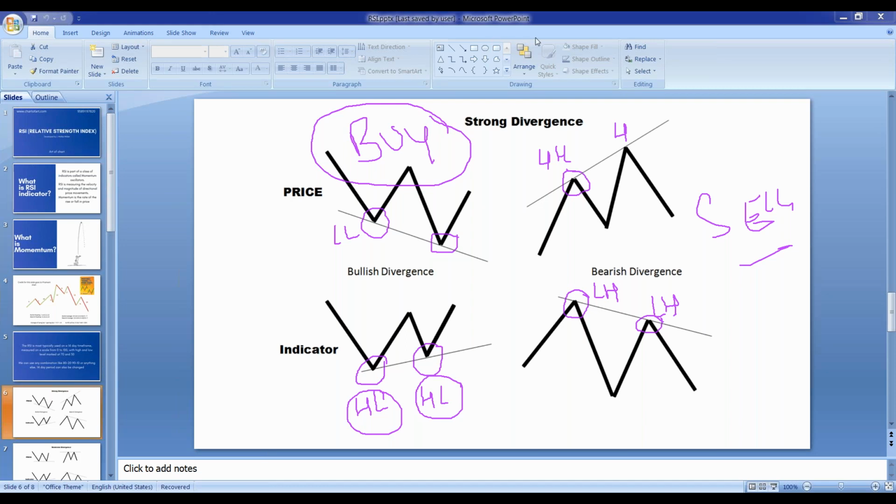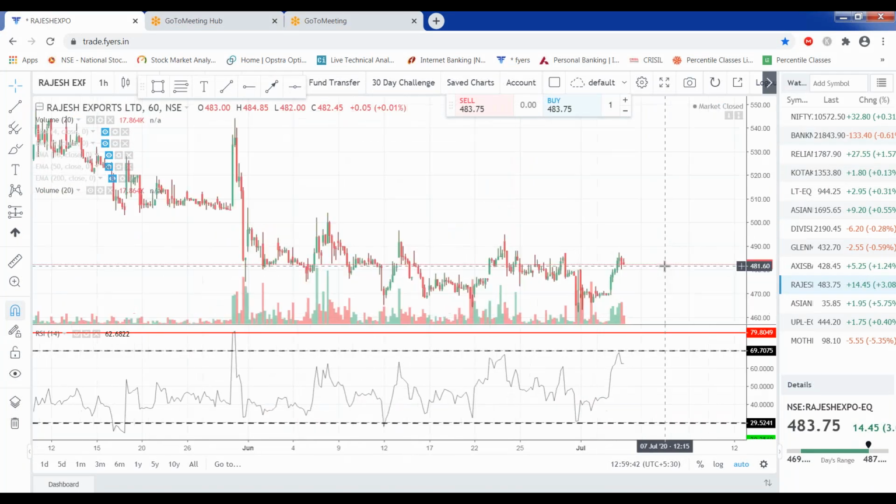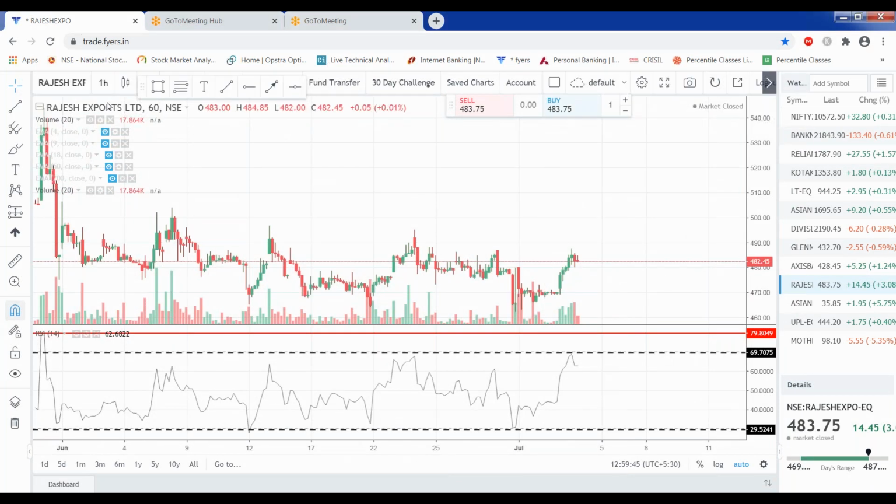Now let me show you the chart. It will be easier for you to understand. I will take the example of Rajesh Expo. I have just shared it on the Telegram channel as well, and I will take this daily chart.